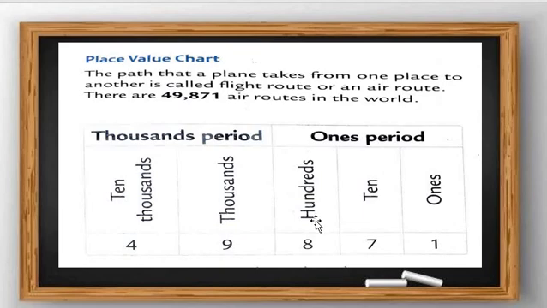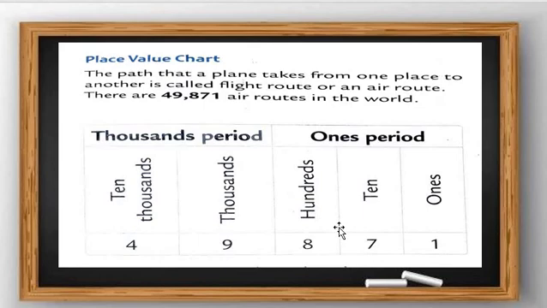The path that a plane takes from one place to another is called a flight route or an air route. There are 49,871 air routes in the world. Understood? So students, 49,000. Here 4 is the ten-thousands place, 9 is the thousands place, 8 is the hundreds place, 7 is the tens place and 1 is the ones place.